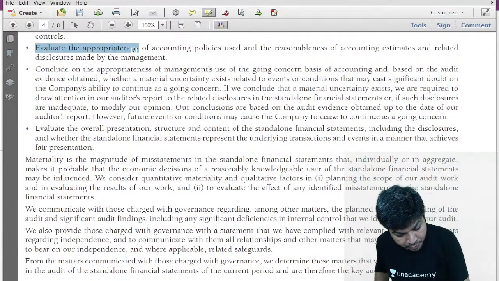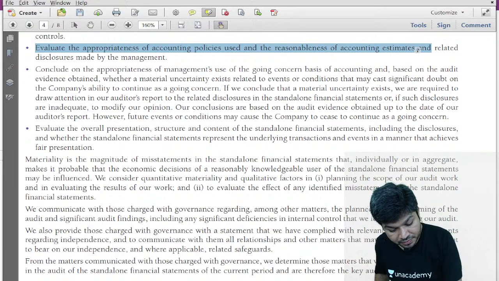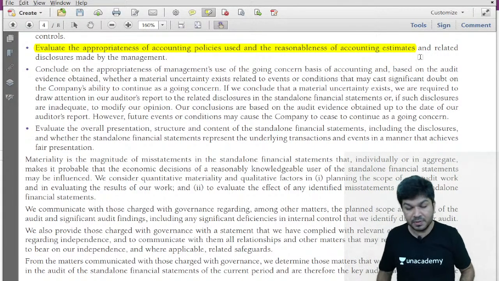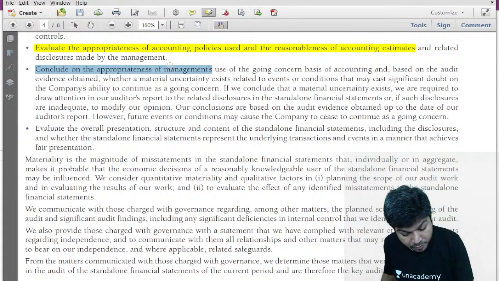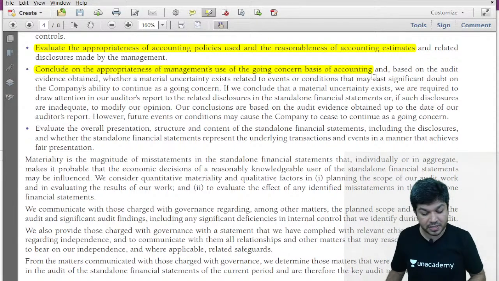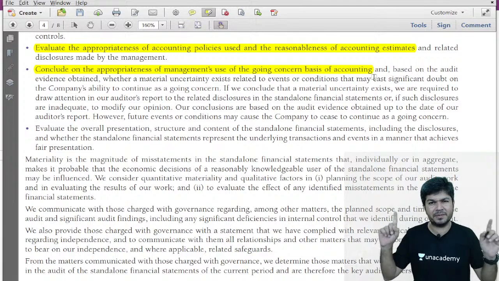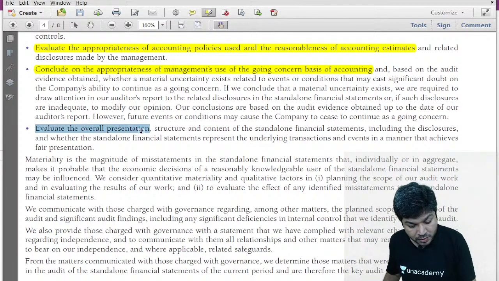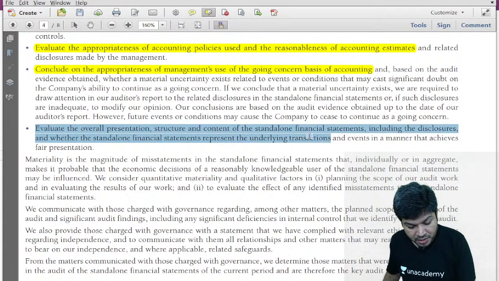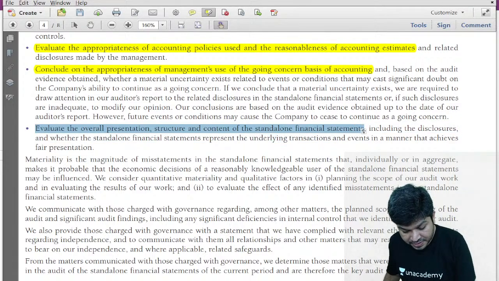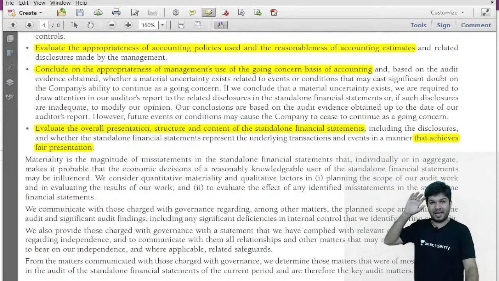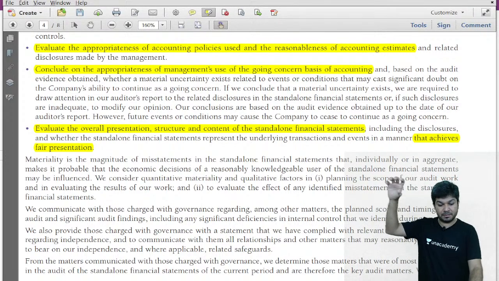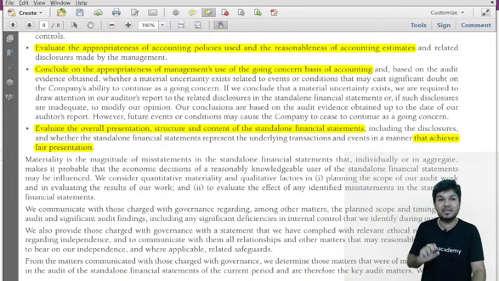Next, we evaluate the appropriateness of accounting policies used and the reasonableness of accounting estimates made by the management. Fourth, we conclude on the appropriateness of management's use of the going concern basis of accounting, and if it's a fair presentation framework, we evaluate the overall structure, presentation and content of the financial statements to see whether that achieves a fair presentation. This was para 2. So para 1 is about your responsibility, para 2 is how you do the audit, para 3 is